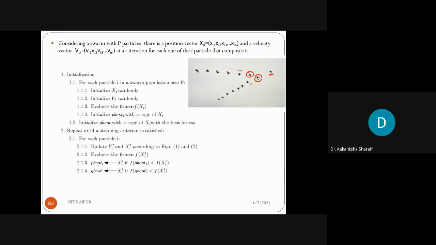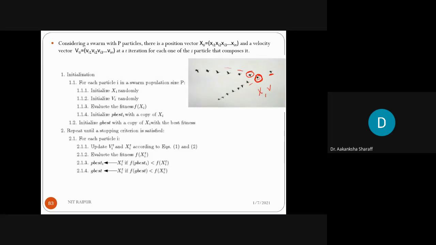So every time, the personal value of the bird changes. Suppose this bird has some position and some velocity, so that will be changed.